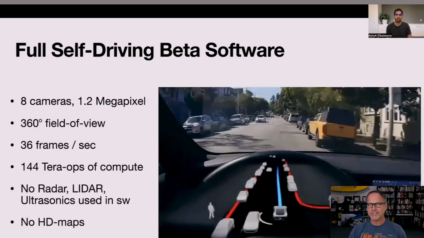And finally, a huge difference between this and Waymo and Cruise and other things is that they don't use HD maps. So in other words, nobody goes out there and maps the entire scene in very, very high detail and then the car just drives through that scene. They're making it up as they go along. So this is a really, really huge advance of the state of the art versus what other people do.